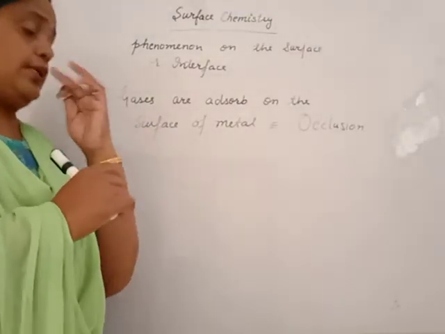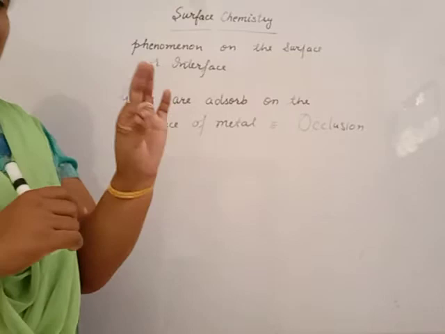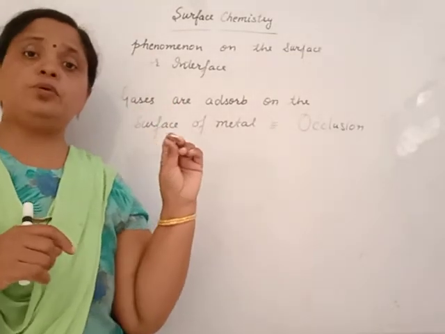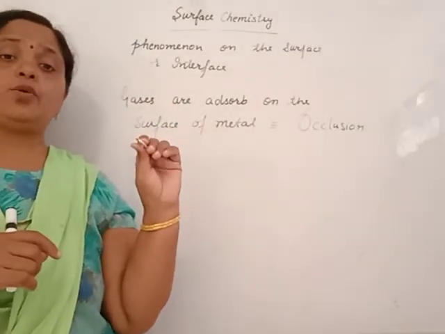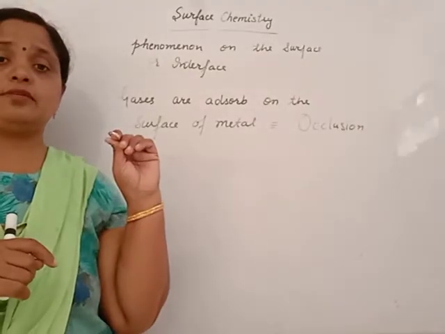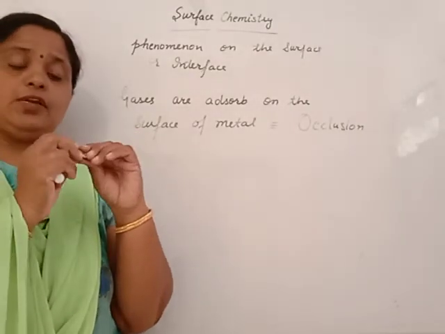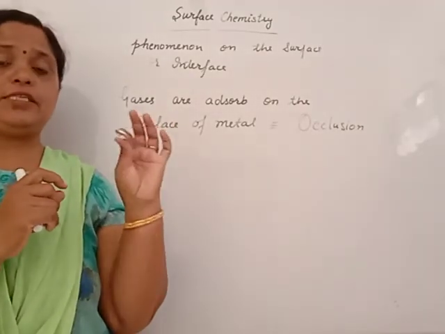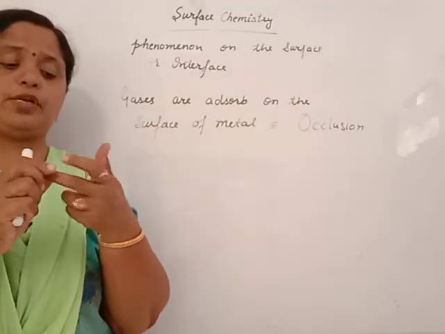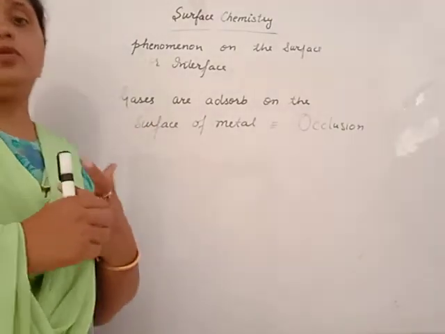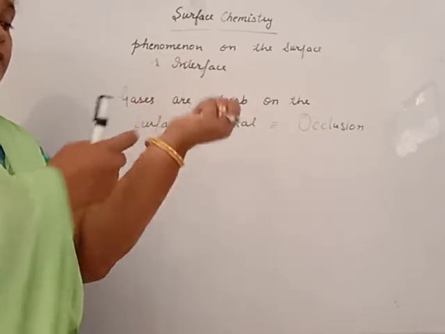Another most common example: if you have a silver article in your hand and you do a practical with hydrogen sulfide gas, either in the form of ring or some other form, like a chain or bangle.